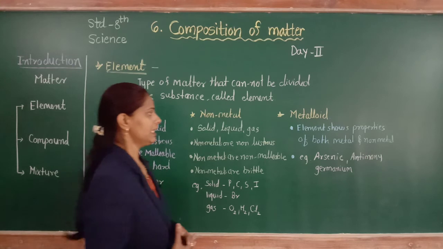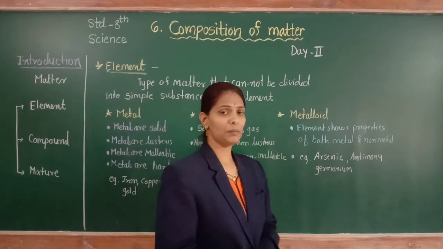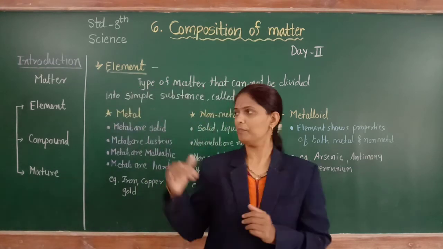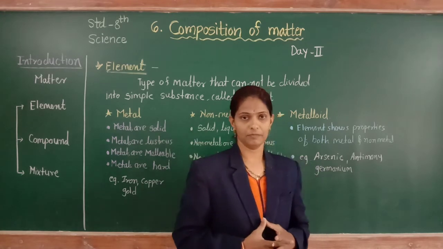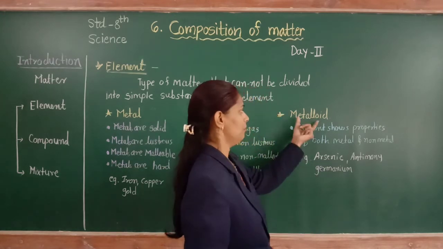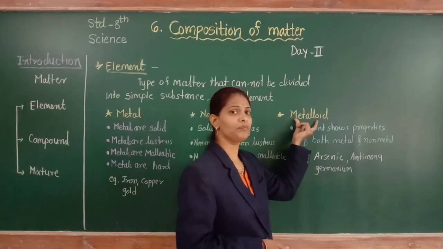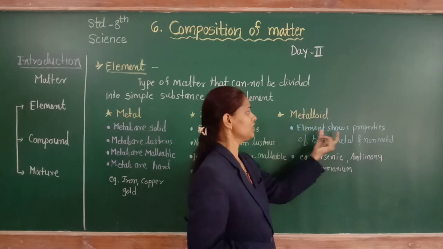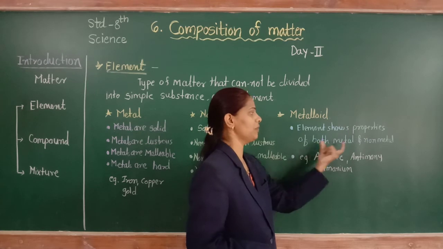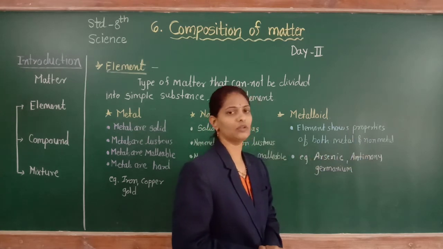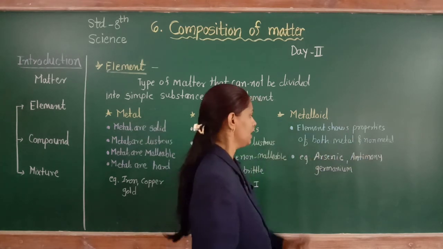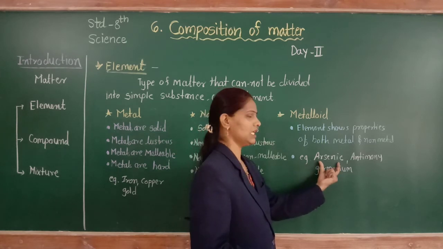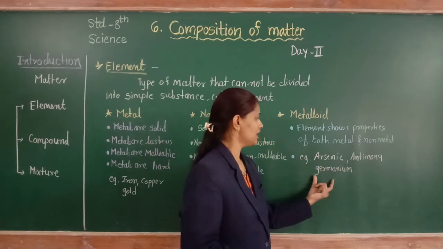Then next, metalloid. Some elements show properties of both metal and non-metal, and such elements are called metalloids. This is the third type of element. Examples: arsenic, antimony, germanium.